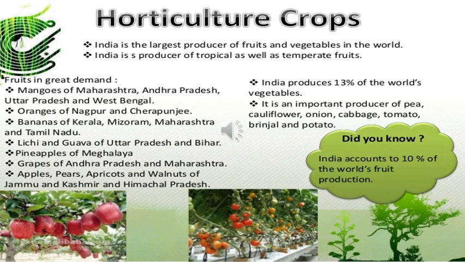India produces 30% of the world's vegetables. It is an important producer of green peas, cauliflower, onion, cabbage, tomato, brinjal and potato. Do you know India accounts for 10% of the world's fruit production?